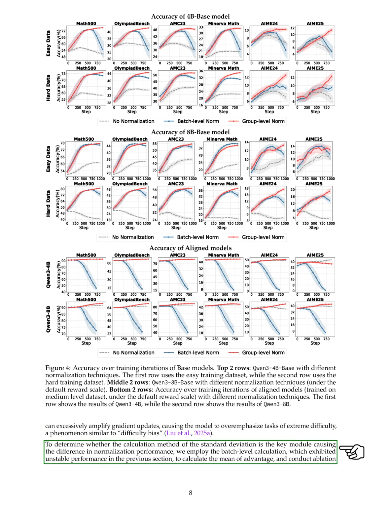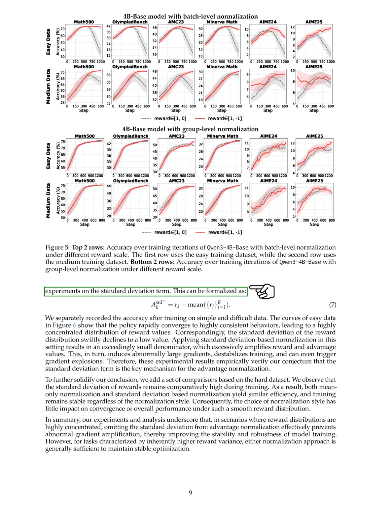To investigate whether the standard deviation calculation is the main factor affecting normalization performance, we used a batch-level calculation method, which had shown unstable results earlier, to compute the mean of advantage and conducted experiments focusing on the standard deviation term. We tracked accuracy after training on both simple and difficult datasets.